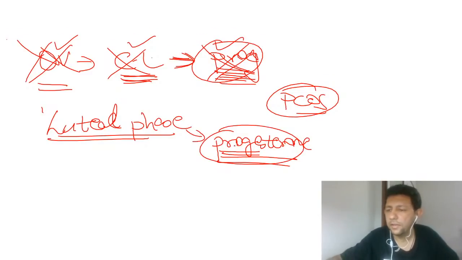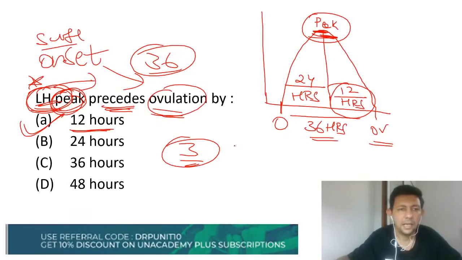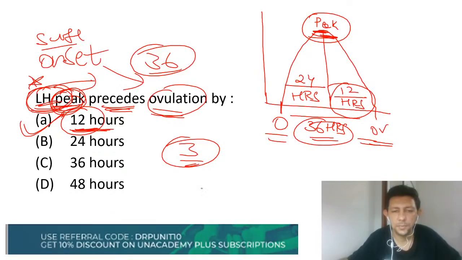So this is again a very, very important MCQ based on which questions would be coming to all of you. All these are important questions, please keep in mind, and the answer to this MCQ is 12 hours because it is LH peak. Entire onset to ovulation is 36 hours. Please keep these points in mind.